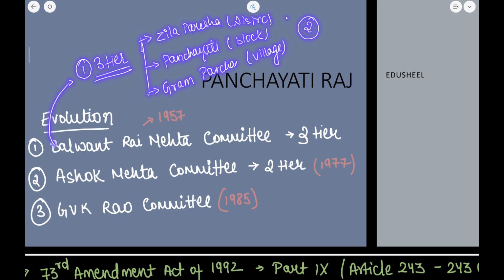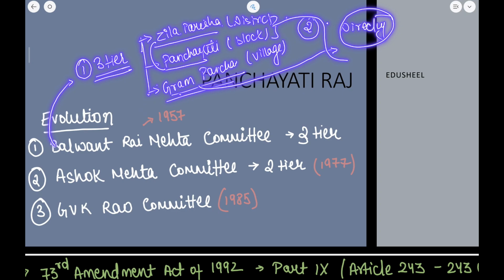The second provision was that the Gram Panchayat, or village panchayat, constituted members that were elected directly. The members of the Zilla Parishad and the Panchayat Samitis were to be elected indirectly. The third provision was that all the planning and development activities should be entrusted to these three bodies.